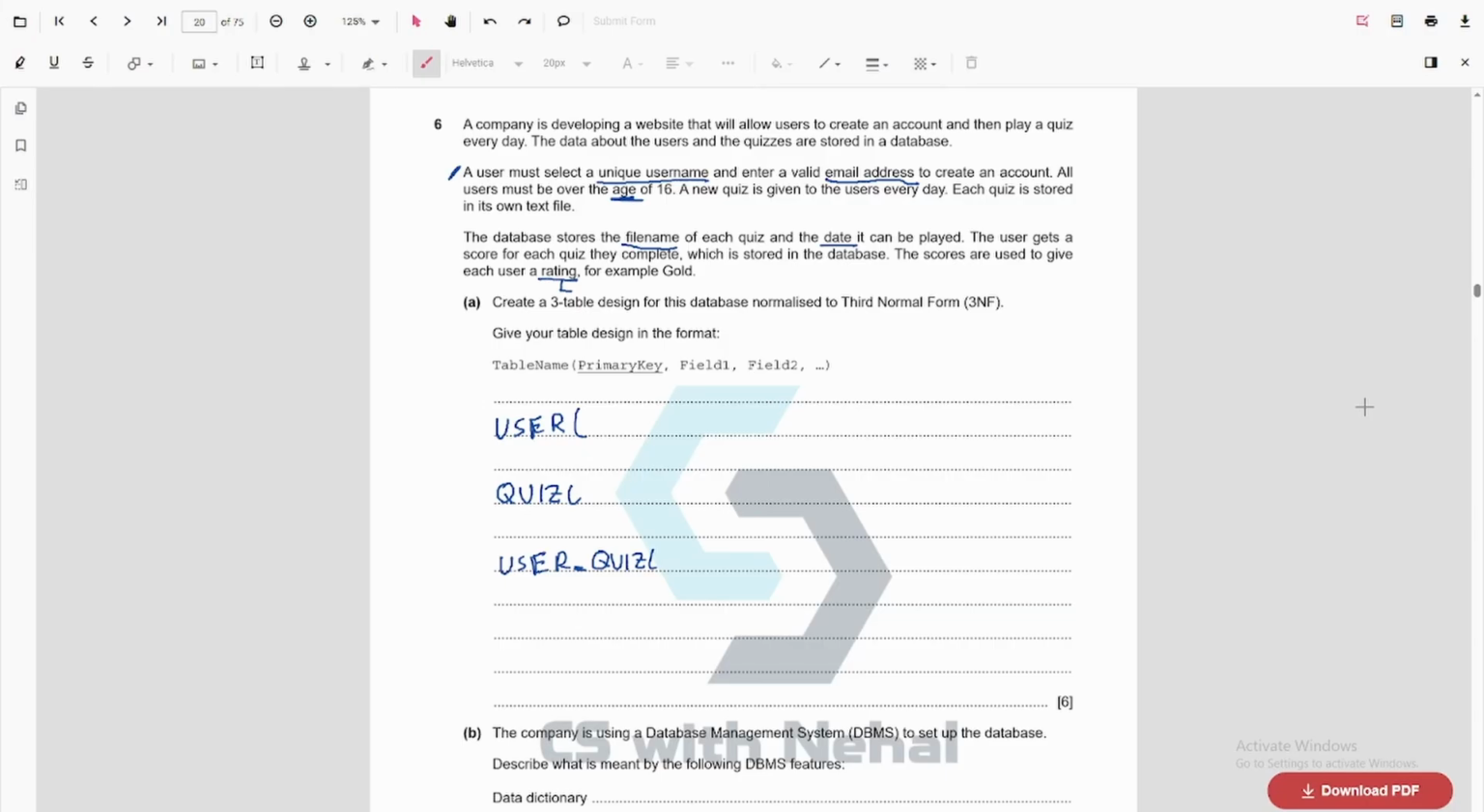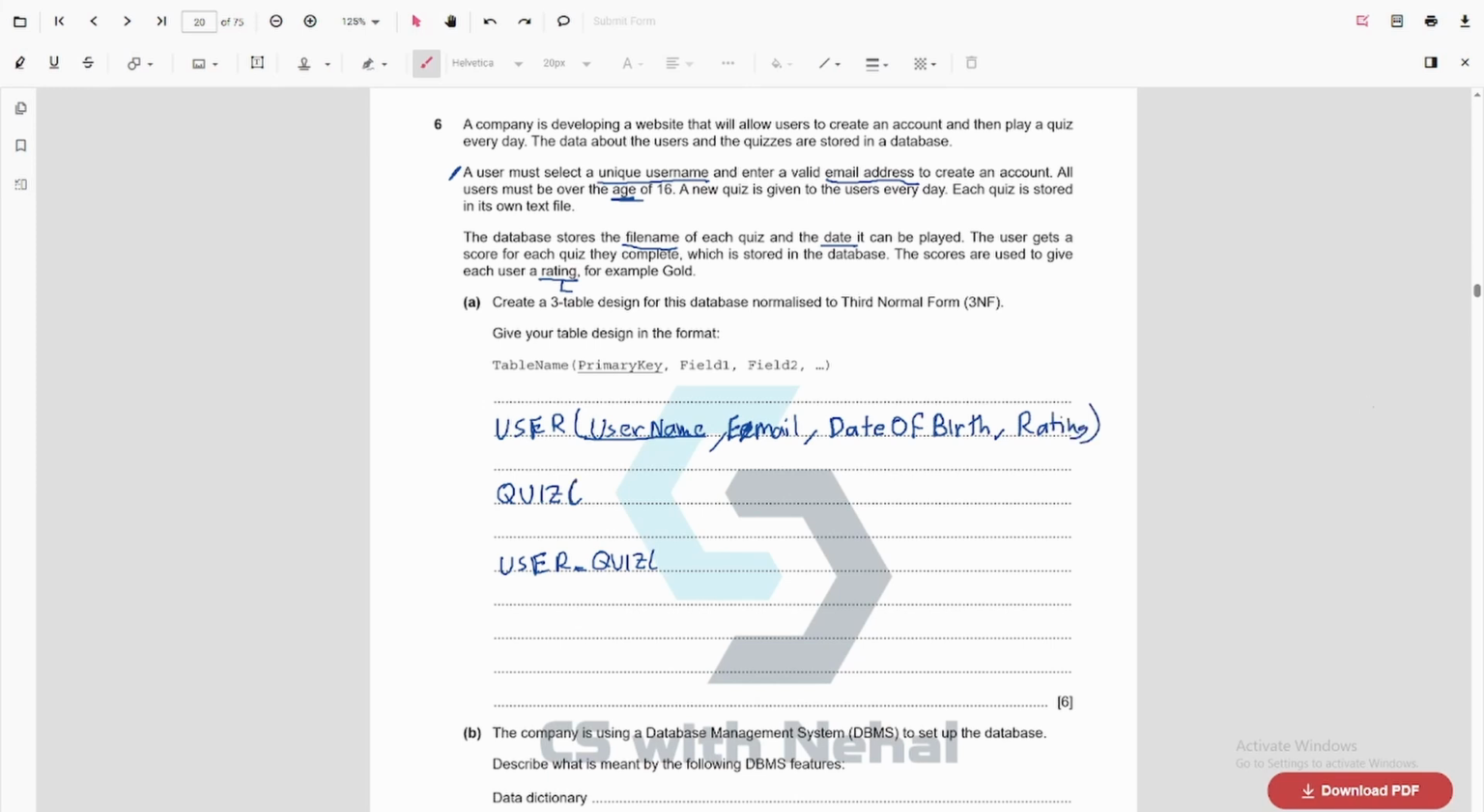So let's start. I have a username, and the username is unique. Then I have the email address, email. Since you are given this format, we should use this format and make sure it is capital. So this E should be capital E. Then the user must be over the age of 16. It is better if we store date of birth, right? So that we can calculate the age every time instead of just using the age. Then I have the rating for the user.